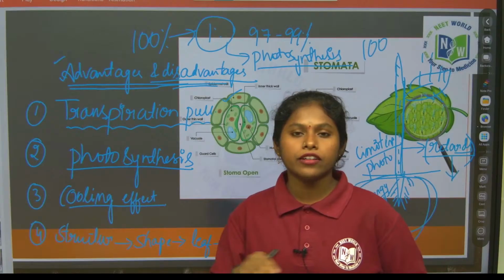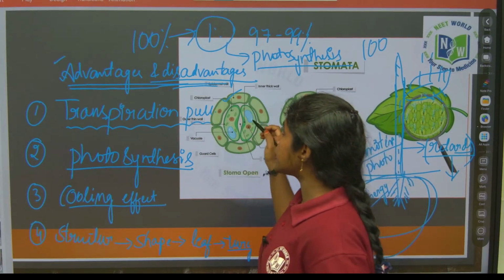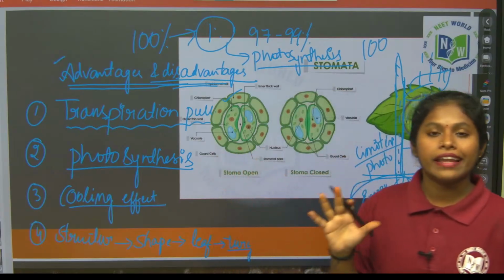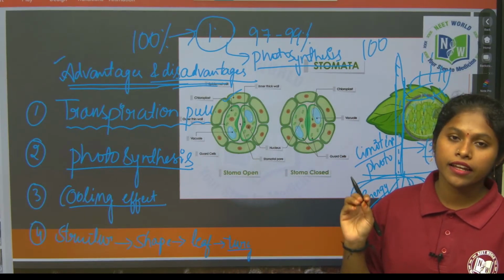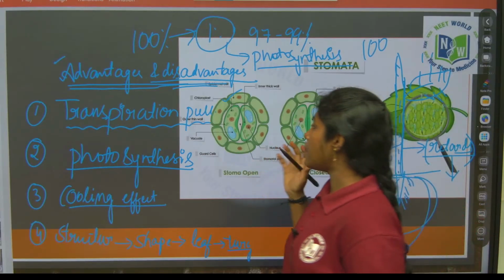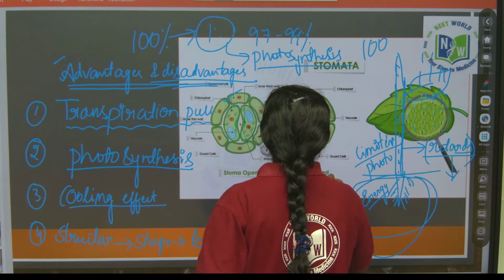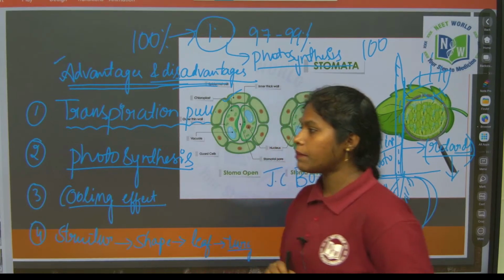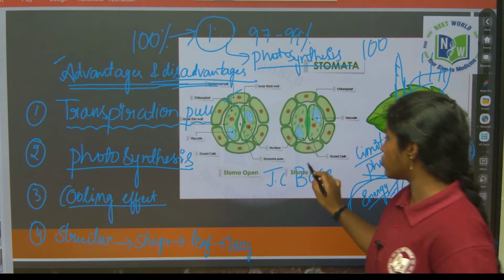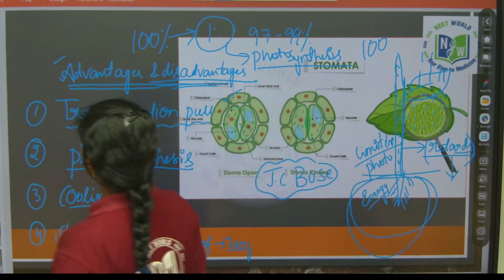So it also reduces the plant growth, right? That is why transpiration is considered a necessary evil. The term was coined by J.C. Bose. Got it? So now let's see the question.